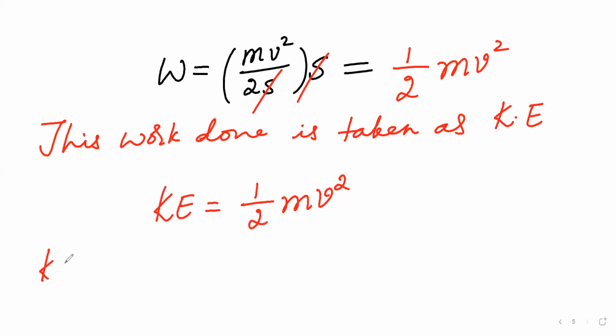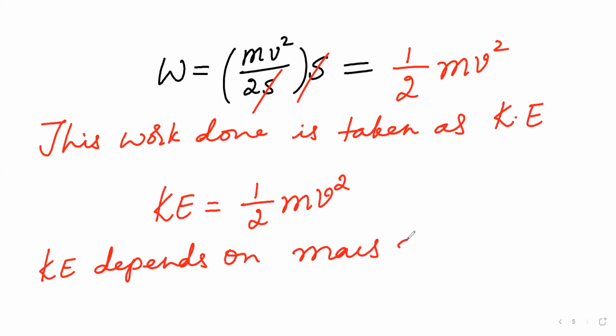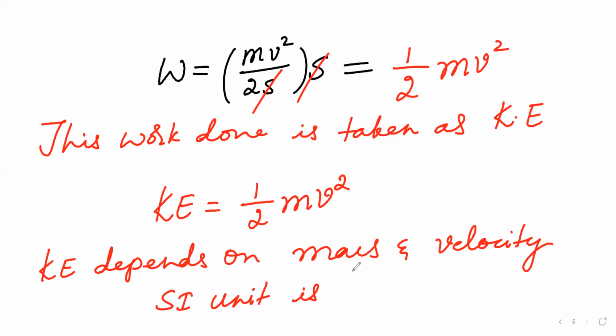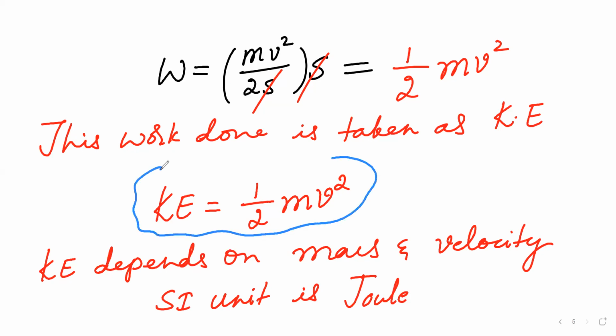So basically the kinetic energy depends on mass and velocity. And the SI unit of energy or kinetic energy is joule. All right. And here is the expression for kinetic energy. Okay. This is the final expression for kinetic energy.